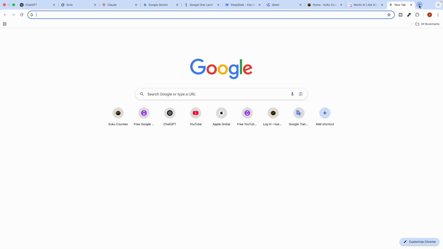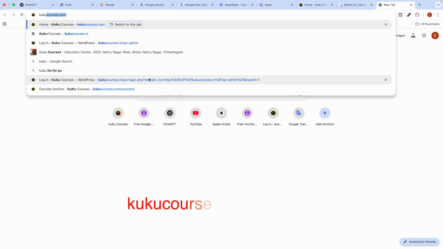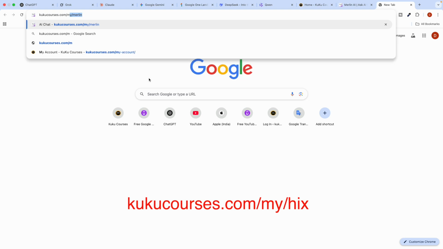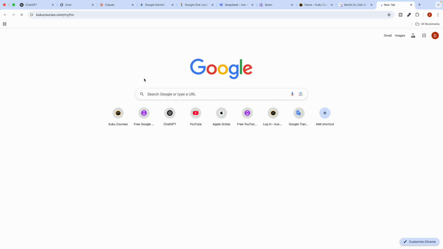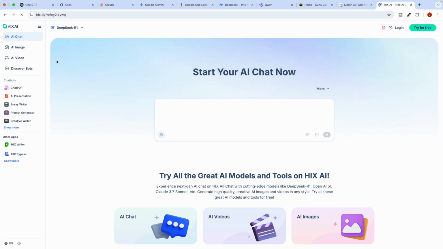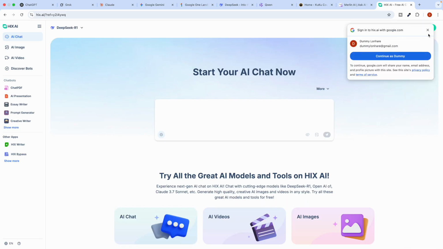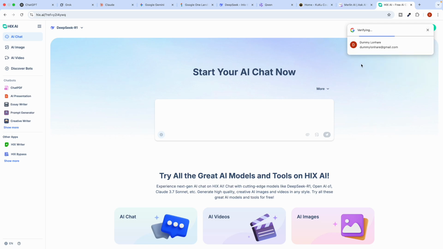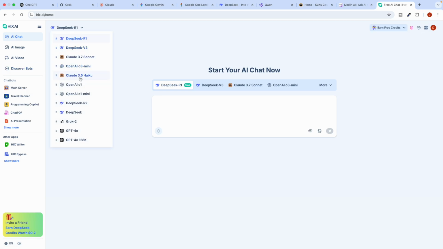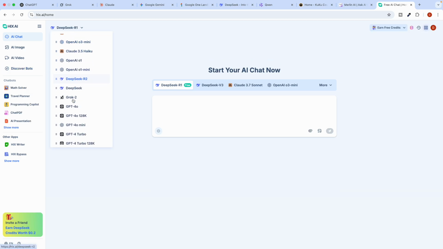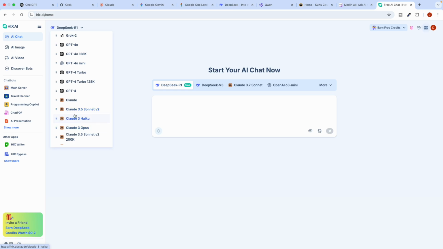There is also one more tool. Just search for kukucourses.com/my/hix, you can see it on the screen. Also you can simply click enter, and this Higgs application is the same as this, where you can get the same functionality you have in Merlin. You can use any of these tools where you can get all these models. You can see ChatGPT, Claude. You can access whatever you want.